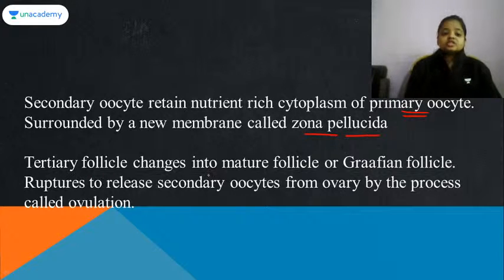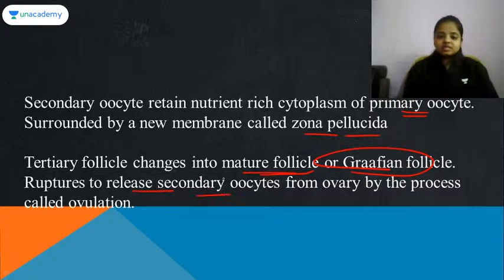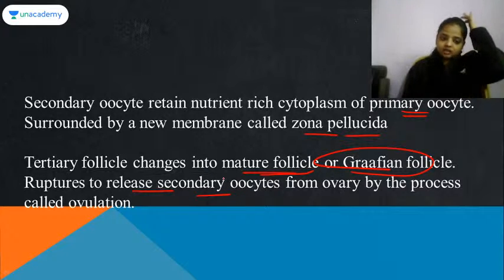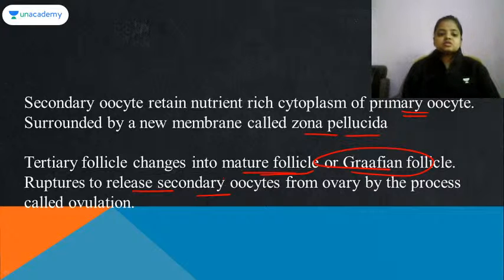Fine. The tertiary follicle changes into the mature follicle, which we call the Graafian follicle. Then there will be rupturing of this Graafian follicle at the secondary oocyte stage, and this process we call ovulation, and it occurs on the 14th day of the menstrual cycle.